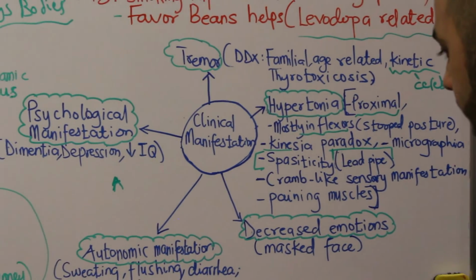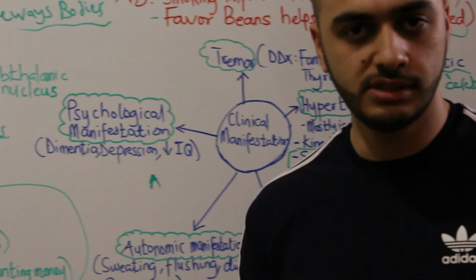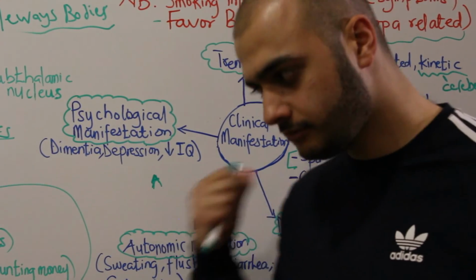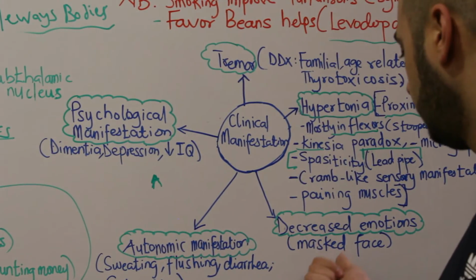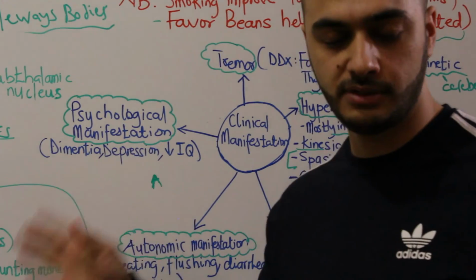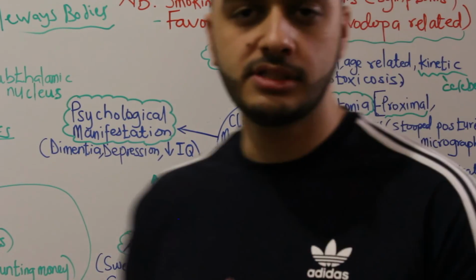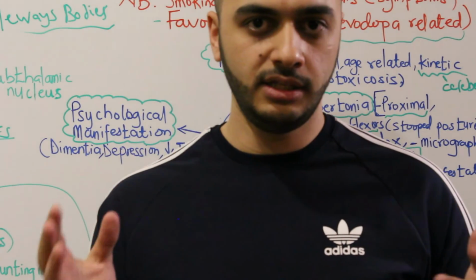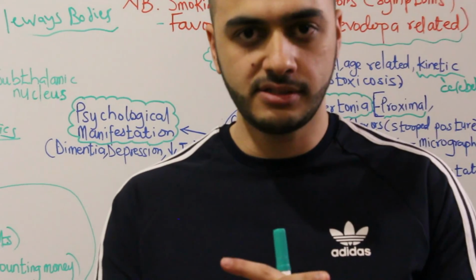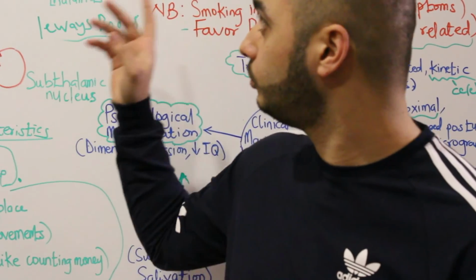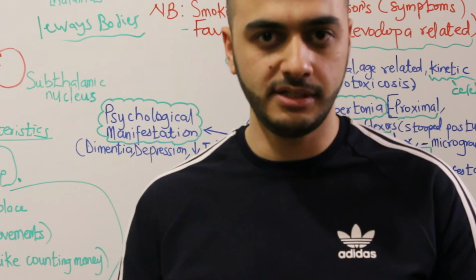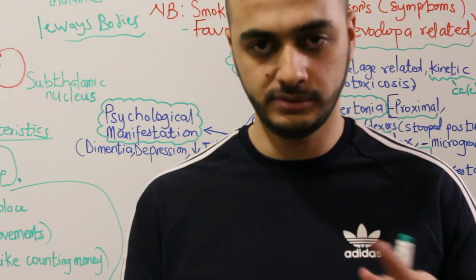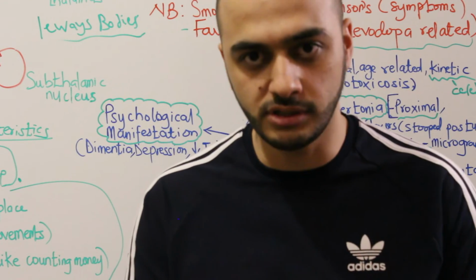Well, the other manifestation is decreased emotional expression. So here is the thing that I was talking about at the beginning. Those patients cannot express their feelings. One of the functions of the extra-pyramidal system is that it helps reflect your emotions.